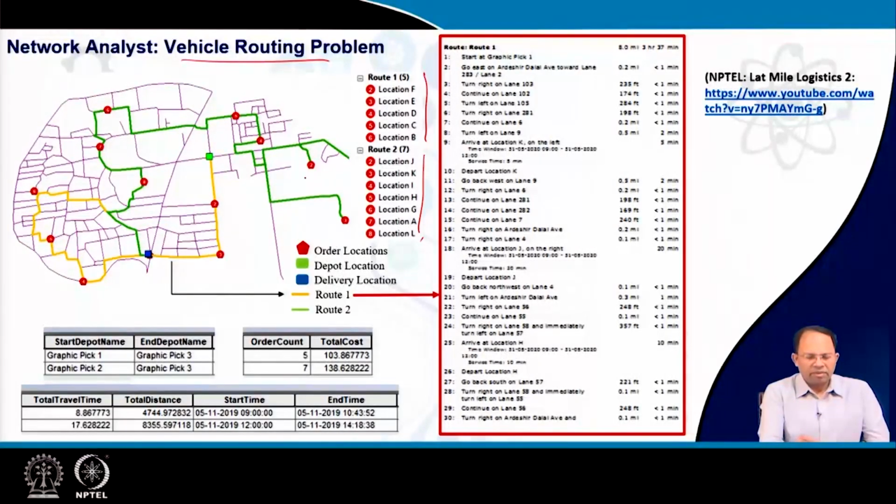Order locations are given in red, and the depot location is over here. This is the delivery location of this garbage, and we have introduced two routes over here, one green and one yellow. That means this vehicle will first travel along the green route, complete its work, and then travel along the yellow route, or we can say two different vehicles will travel along these paths if the time doesn't permit for one vehicle.